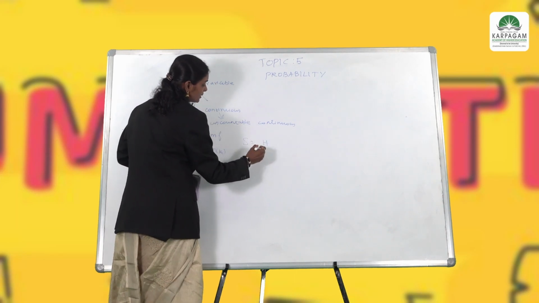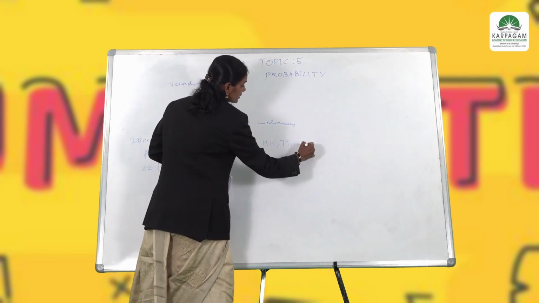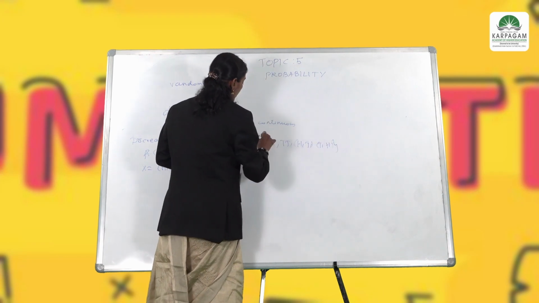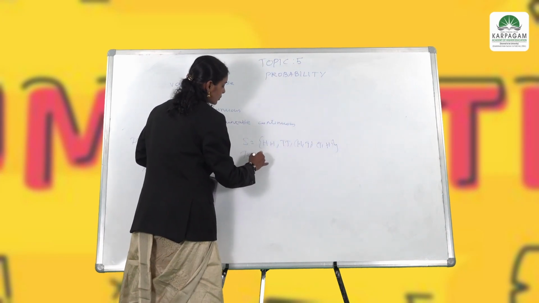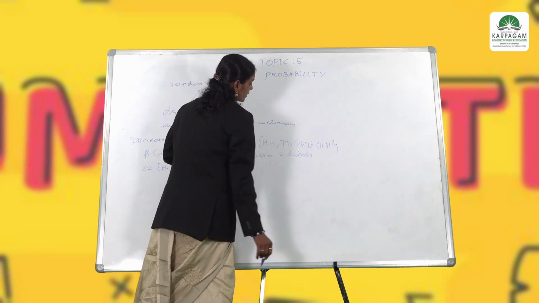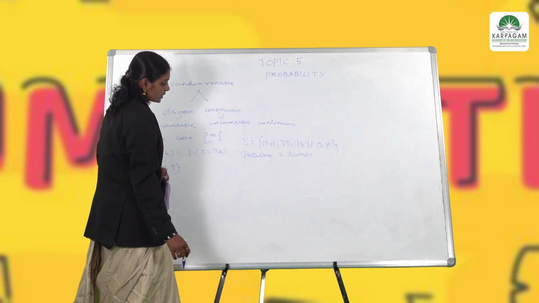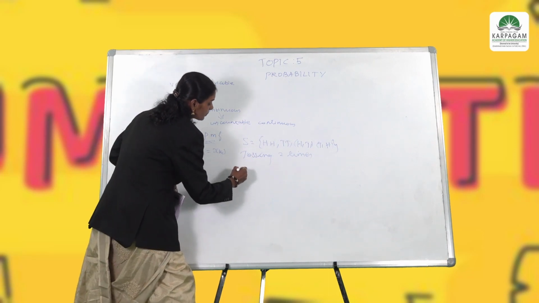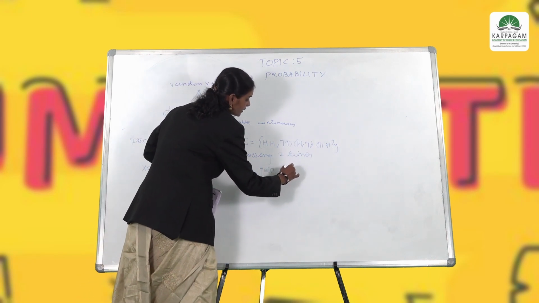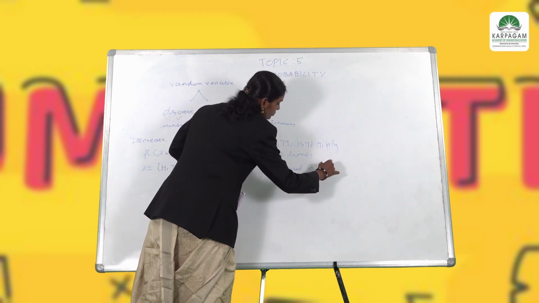The sample space will be HH, TT, HT and TH. So, this is the possibility of a single coin tossed two times. In this, what I am going to find is the PDF or PMF, that is the probability mass function. I am going to consider the probability of getting a head in the sample space.